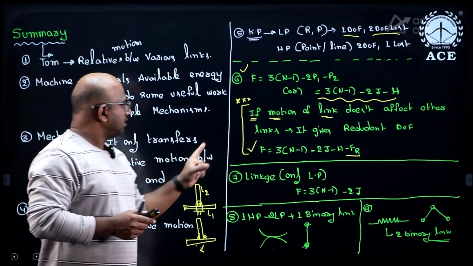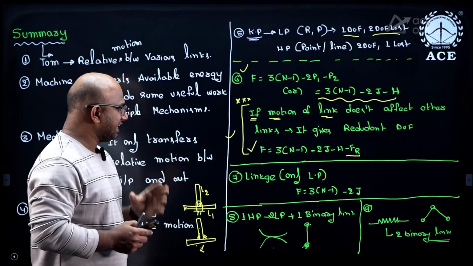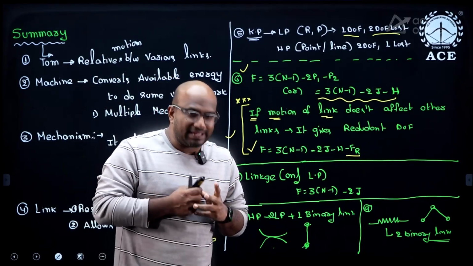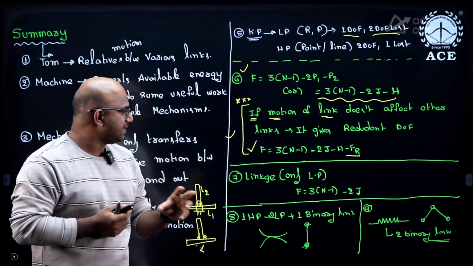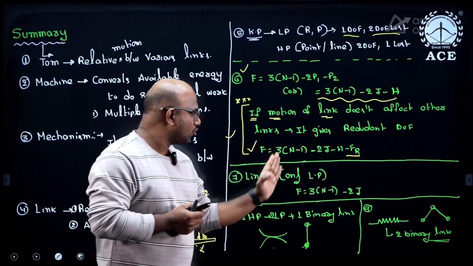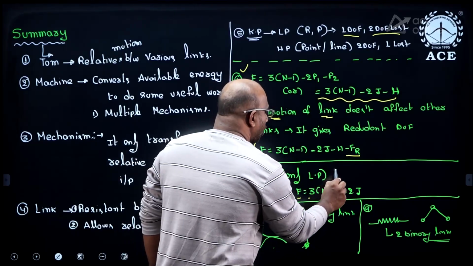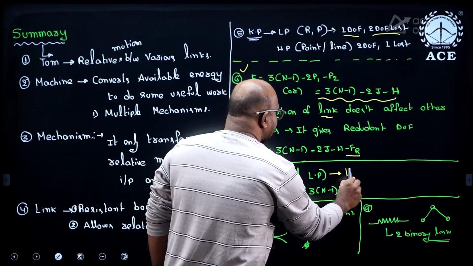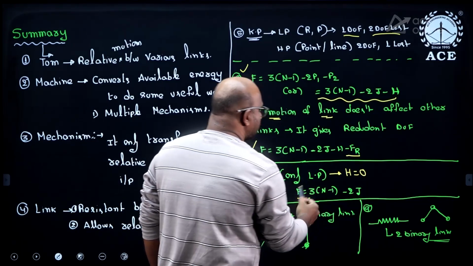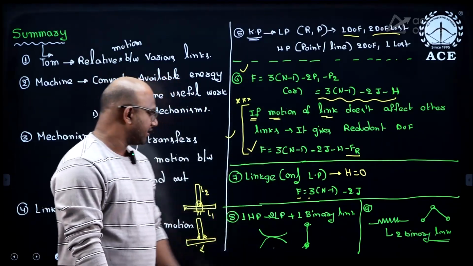Next, till this we have done, guys, the 6th point. Next, the 7th point, guys: linkage. What is meant by linkage, guys? The linkage means it is having only lower pairs. Linkage means it is having only lower pairs. So lower pairs means higher pairs equal to 0. When higher pair equal to 0, I am going to get F equal to 3n minus 1 minus 2j, guys.